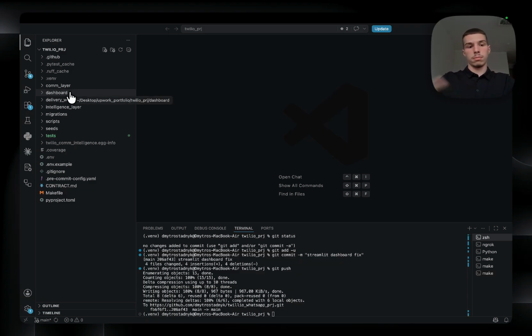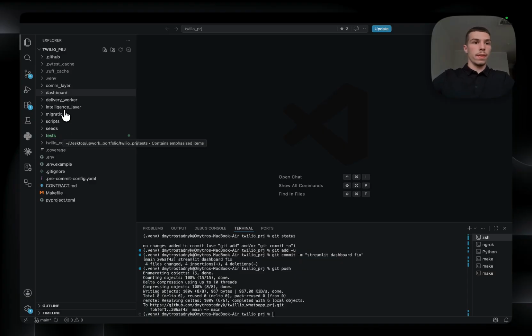Dashboard is the operator console that you just saw, where you can use the semantic search. And migration is the database schema version, so the entire database structure can be reproduced exactly on any new environment. Tests: those are 255 automated tests that run on every code change.